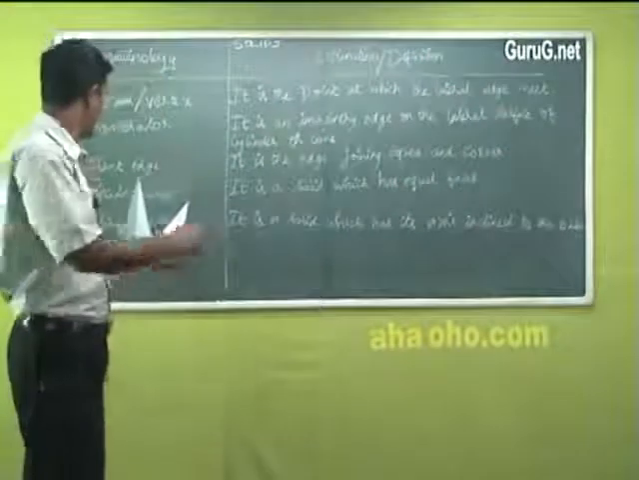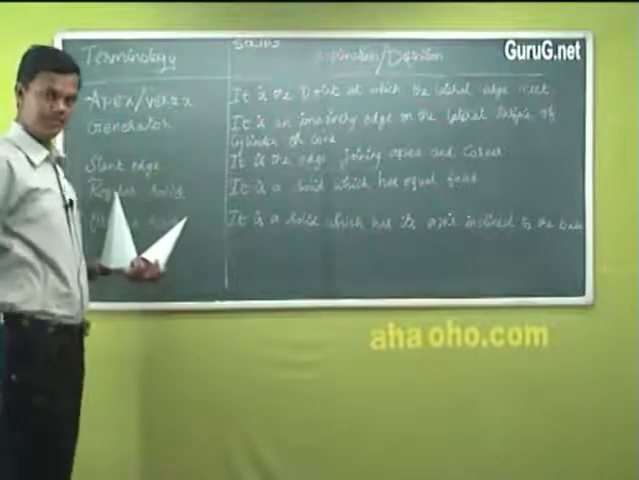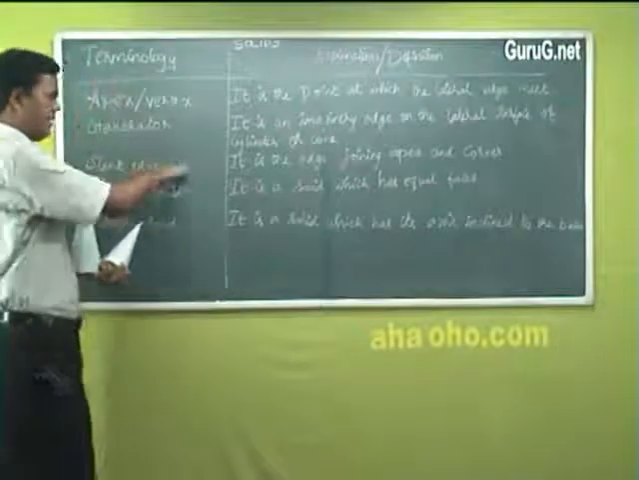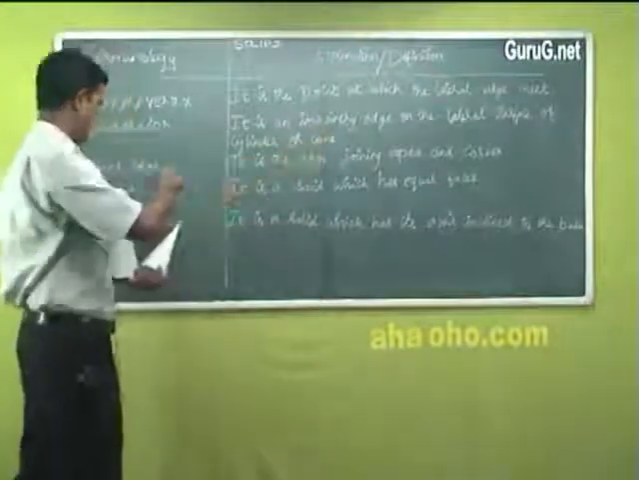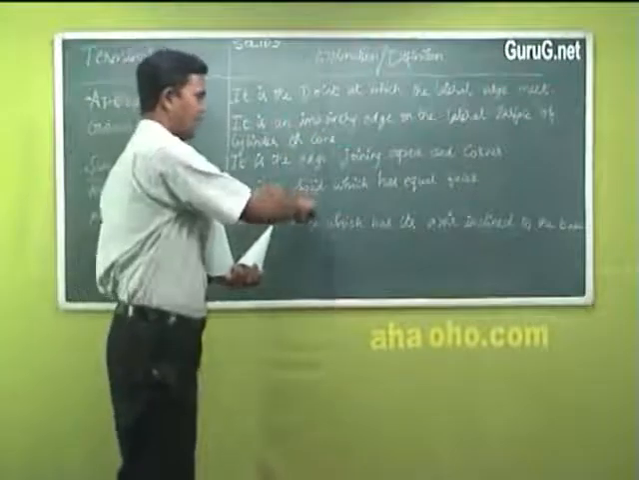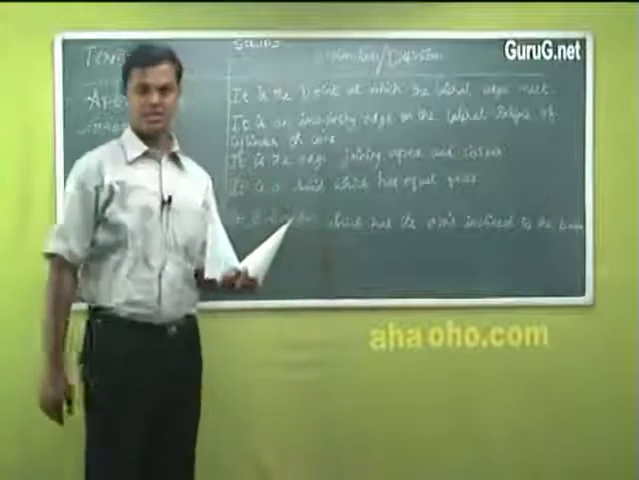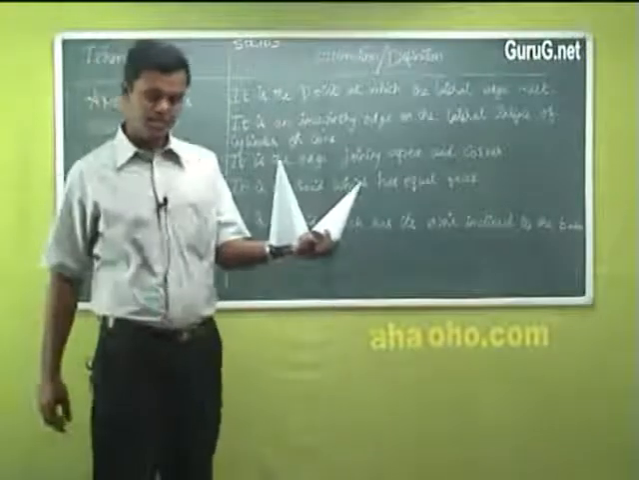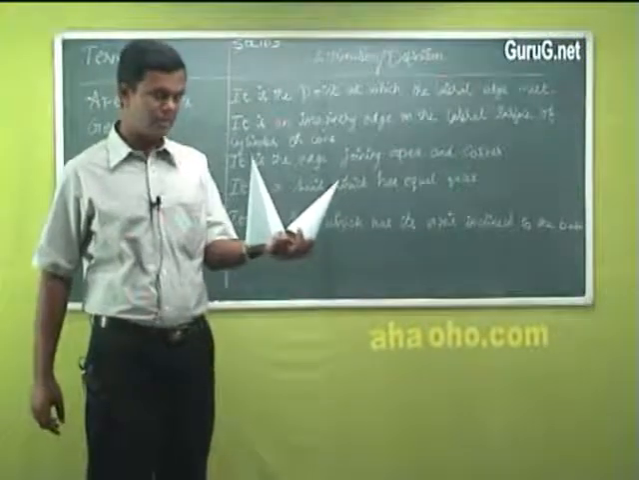This is called your slant edge. I can say slant generator also. Slant edge is the edge joining apex and corner. Then regular solid. What is the regular solid? It is a solid which has equal faces. Is there an equal face here? It cannot be a regular solid.